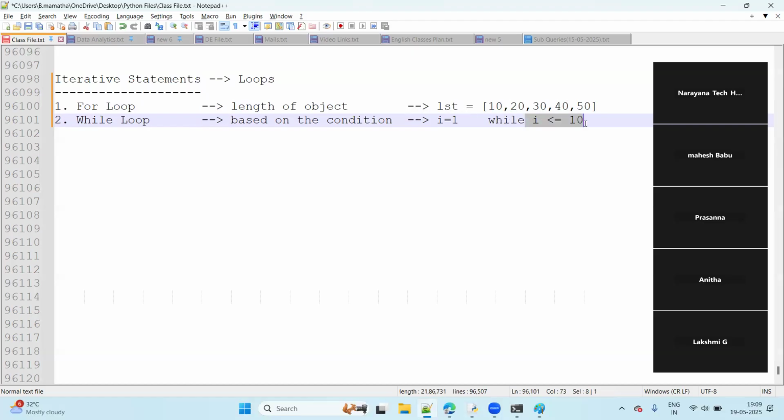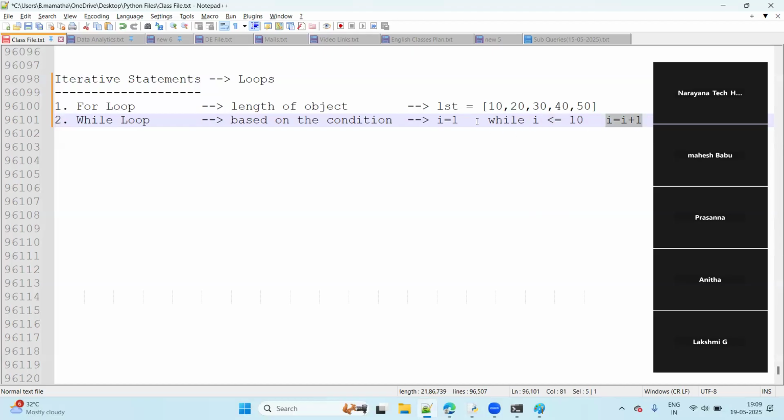Here, how many times is the condition true? First time, i value is 1, 1 is less than or equal to 10, it is true, so it executes the block. Second time, i value is 2, 2 is less than or equal to 10, it is true, it executes the block. We also keep the increment, i equals i plus 1. So we take three things here: initialization, then a condition, and then increment or decrement.